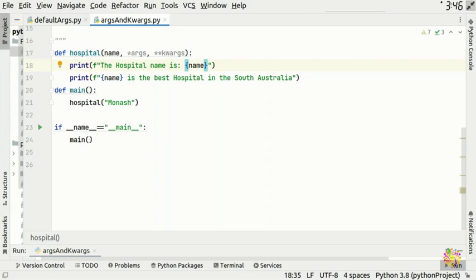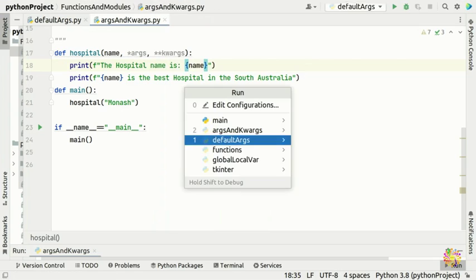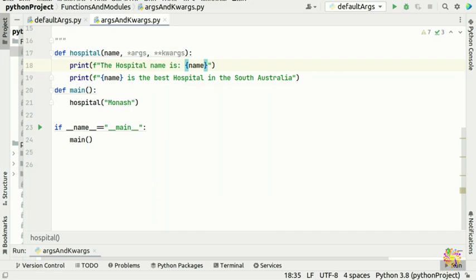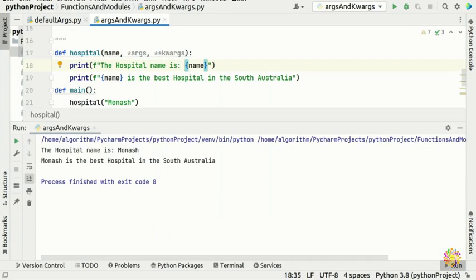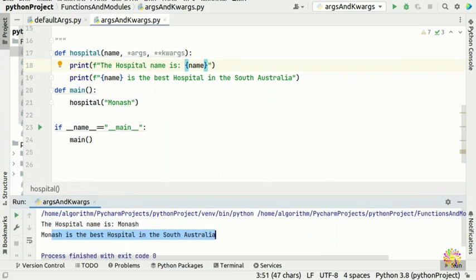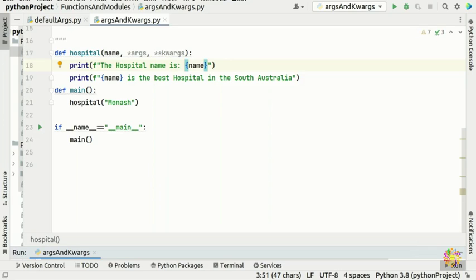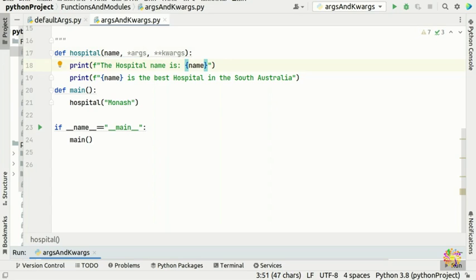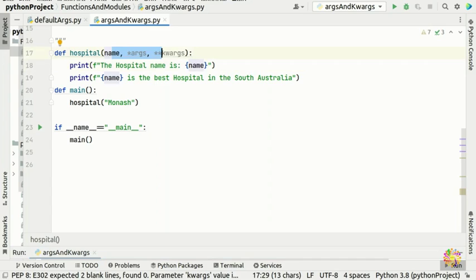So we're gonna come here and run, and in our run, what's the name of the program, kwargs, keyword arguments. Okay, so now we're gonna run, and we see here the hospital name is Monash. Monash is the best hospital in South Australia, for example, or South America. You guys can put South or South China, whatever you like. Okay, so now that we've seen our parameter or arguments, how we gonna use our arguments and keyword arguments, because we don't have any arguments here, or keyword arguments.